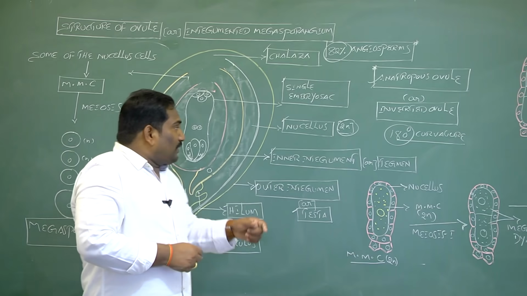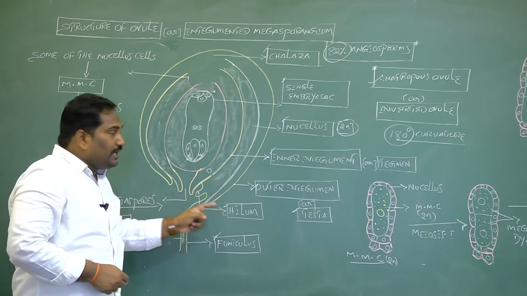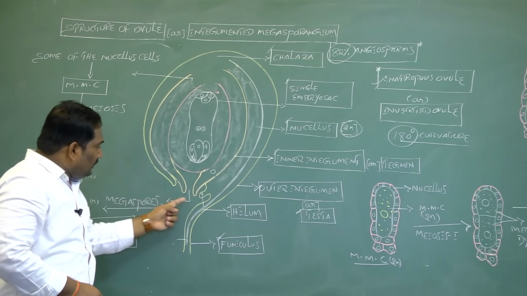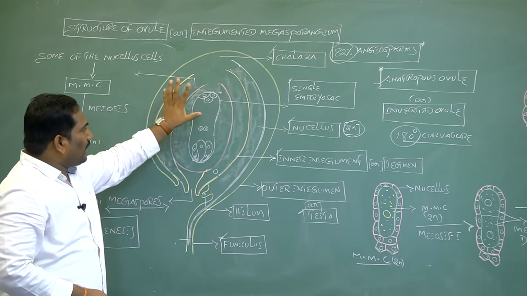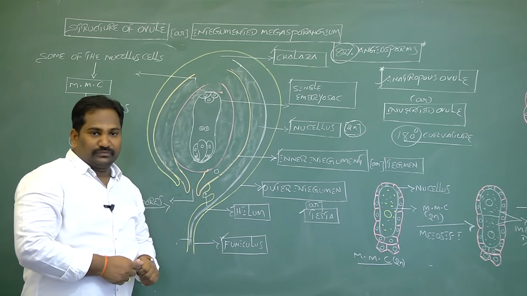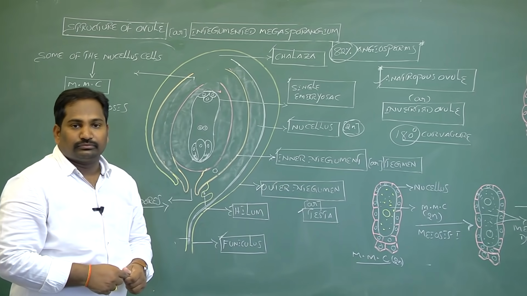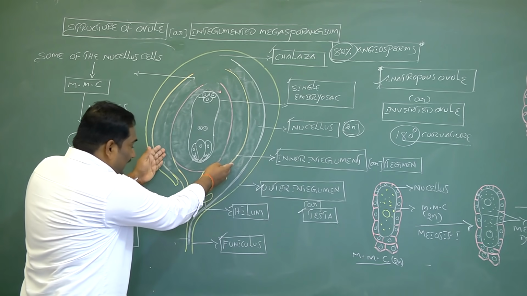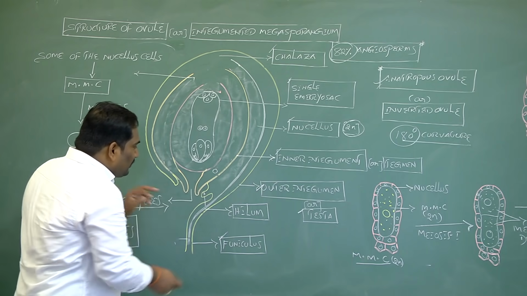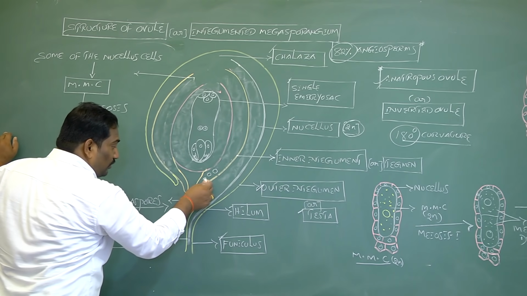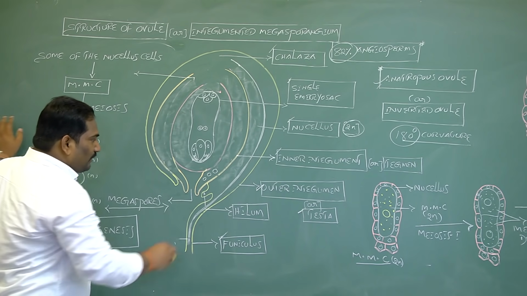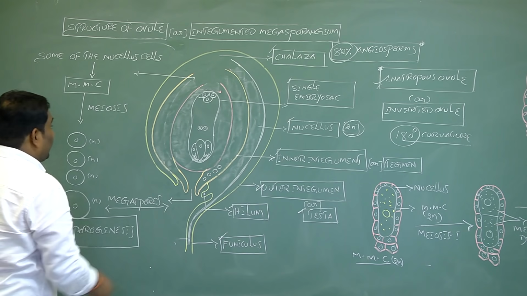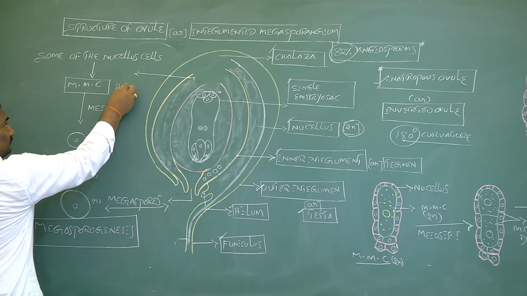The process of megasporogenesis takes place in the megasporangium, also called integumented megasporangium or ovule. At an early stage of ovule, before the formation of outer integument and inner integument, some of the nucellus cells located towards the micropyle are modified into megaspore mother cell.